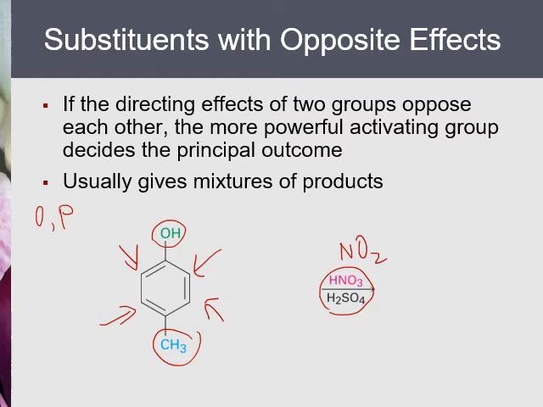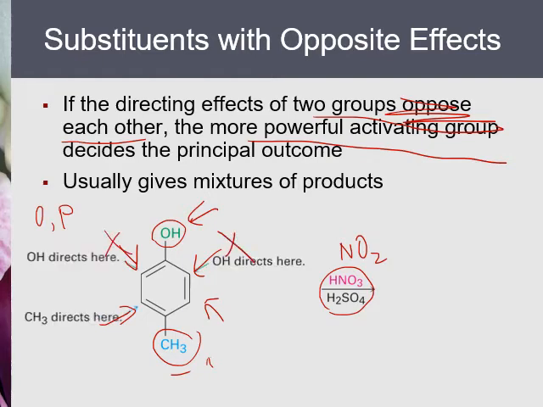So if the directing effects of two groups oppose each other, the more powerful activating group decides the principal outcome. In this case, hydroxy is more powerful than methyl. If you don't remember this, go to the table, and you will see hydroxy is to the right side of the methyl or alkyl group. So it's more powerful, and therefore the product should be determined by hydroxy. It should go to these two positions. All right, so the product is predicted to be here.